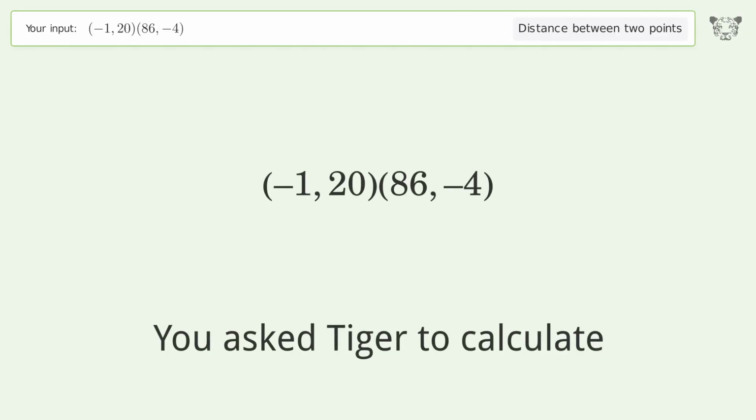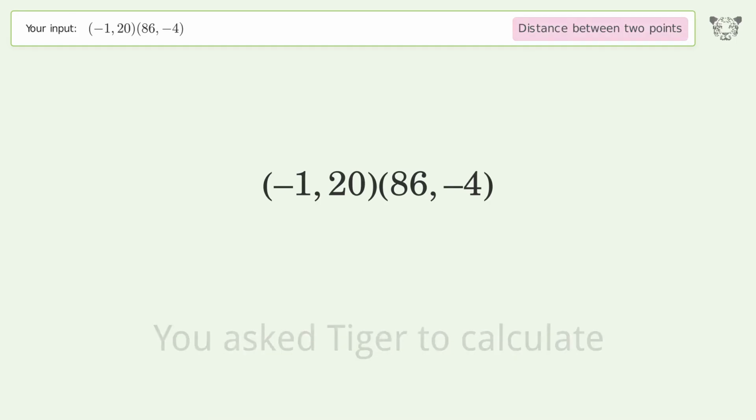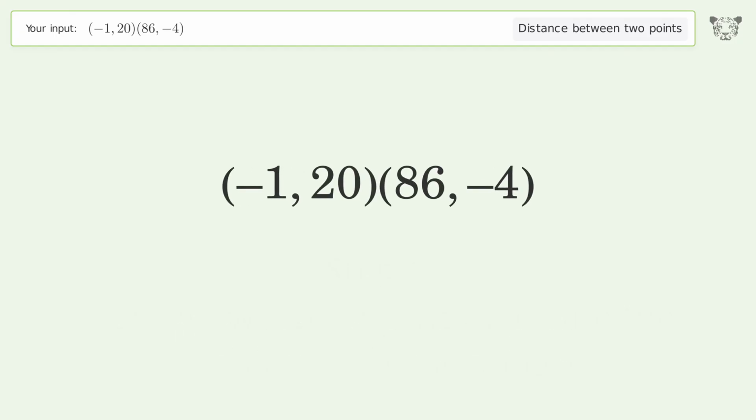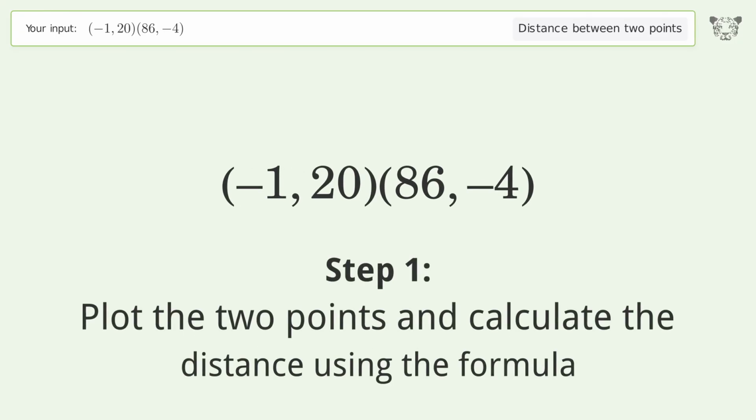You ask Tiger to calculate. This deals with the distance between 2 points. The distance between the 2 points is the square root of 8,145 or 90.25. Let's solve it step by step. Plot the 2 points and calculate the distance using the formula.